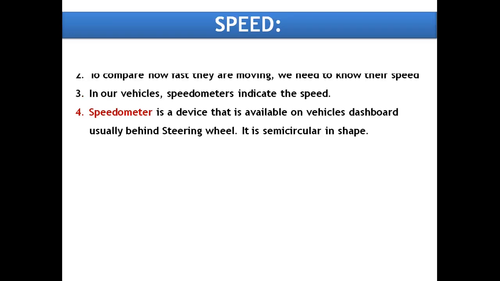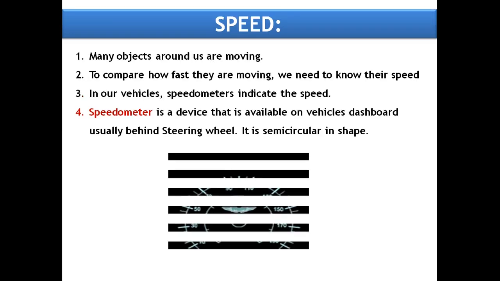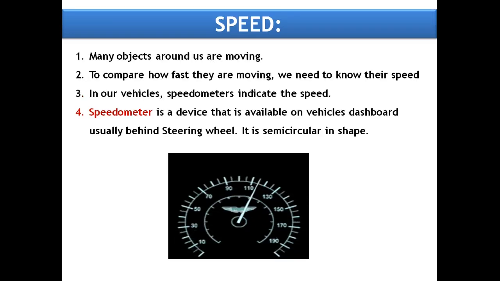Now coming to the next topic, that is speed. Many objects around us are moving. To compare how fast they are moving, we need to know their speed. In our motorcycles, cars, buses, etc., almost in all vehicles, speedometers are there which tell us how fast the vehicle is moving.